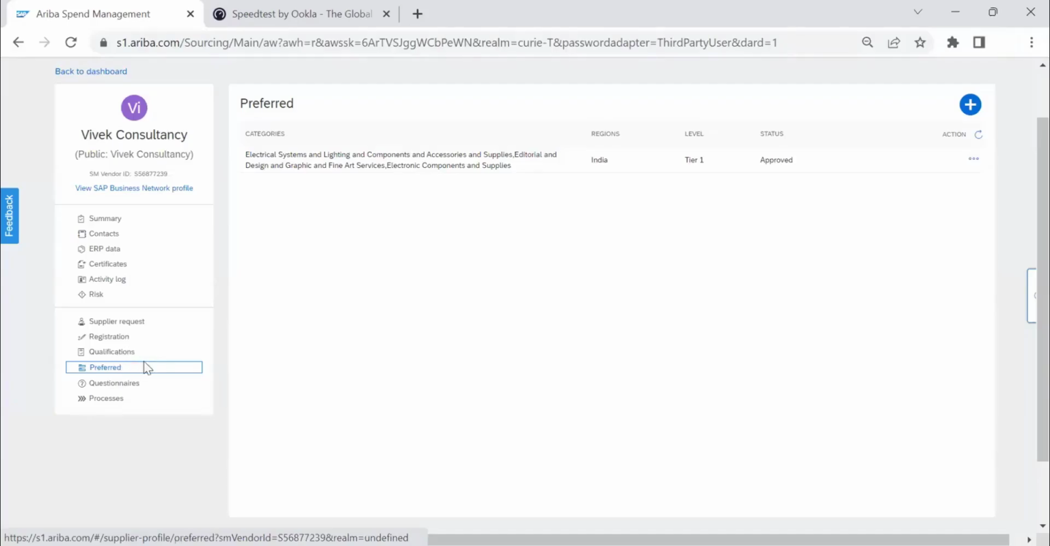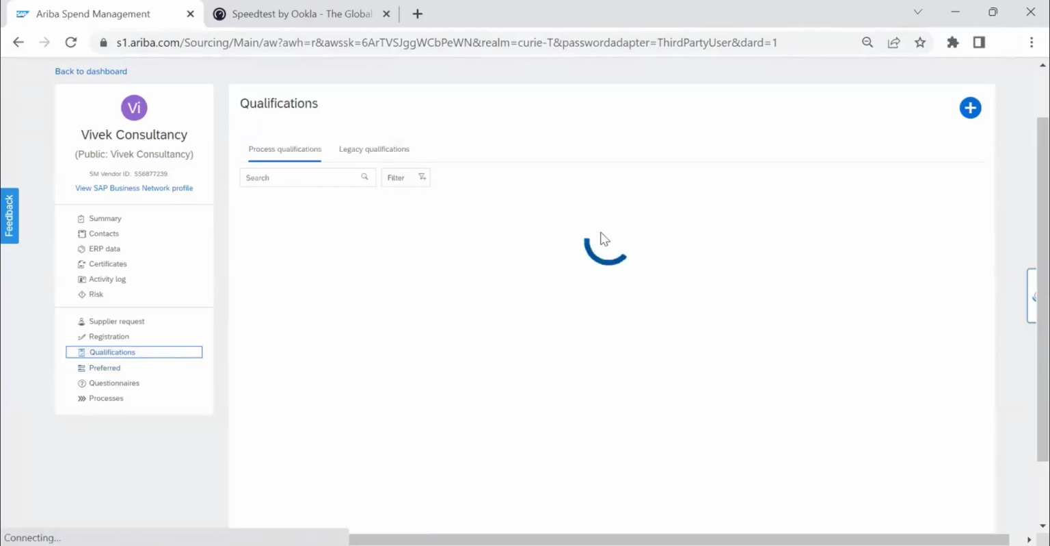For example, during qualification, he has qualified for the same. So you can prefer him for that. Wherever you have done a qualification, within those limits only you will be able to make him a preferred supplier.